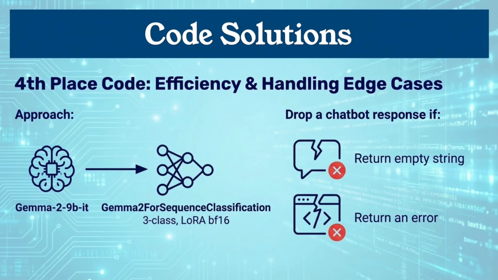This solution gave us some good hints on avoiding errors. For example, the test data might have empty strings or failed responses. We need to handle these edge cases so the code doesn't crash. Their trick was simple. If a response is null or an error, they just hardcode a vote for the other model. This ensures robustness during submission.